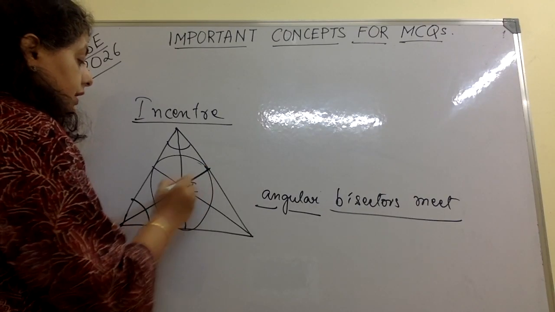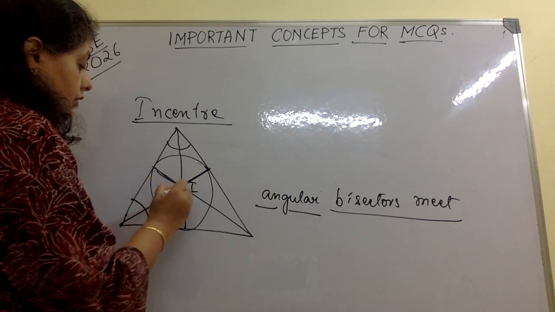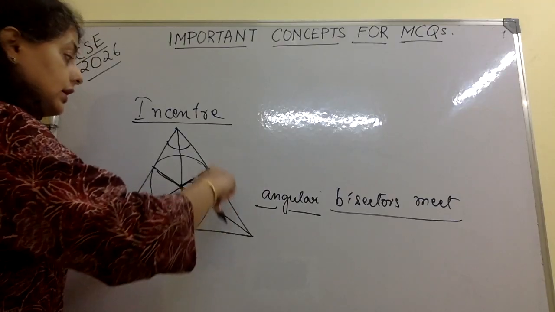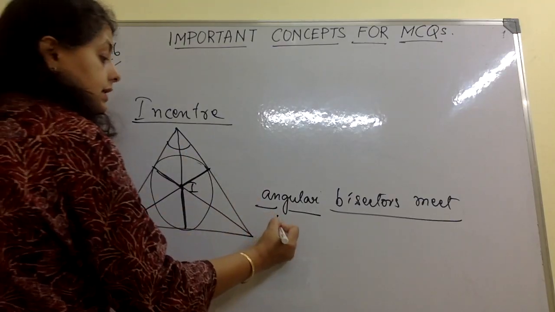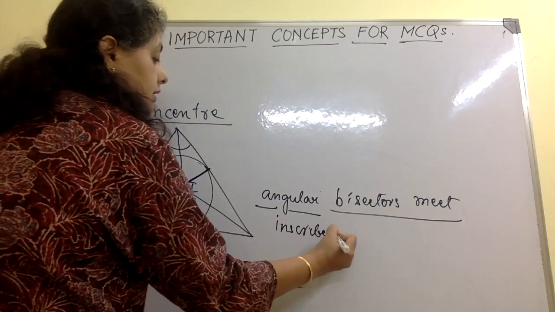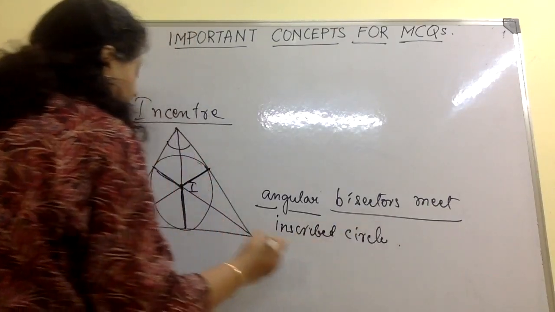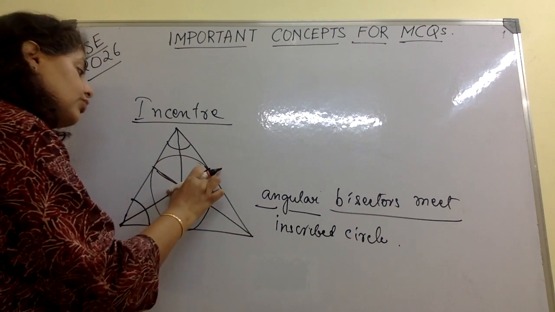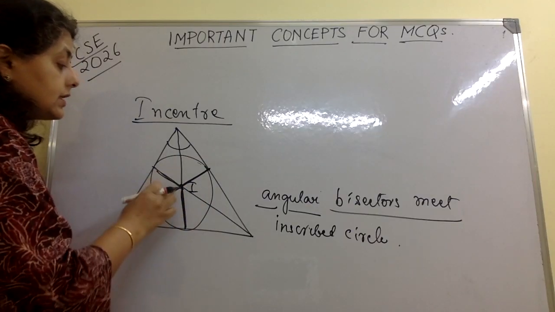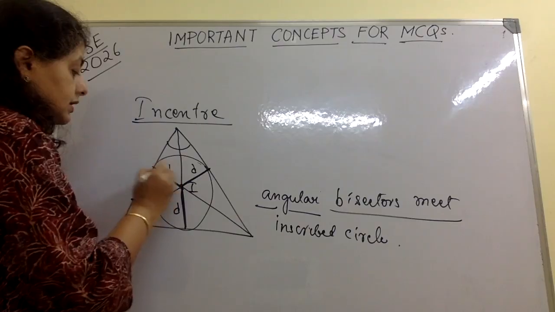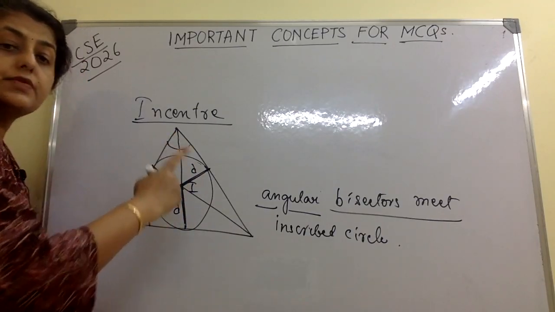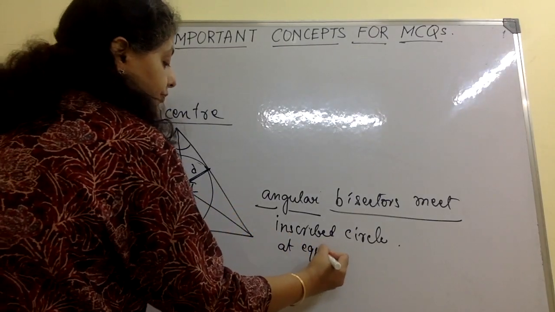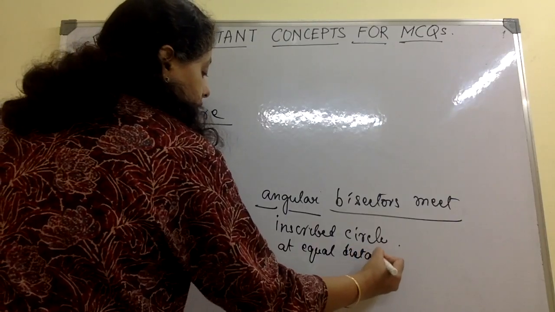this part or this part of the angular bisectors make the radius of the circle here. This circle which has been made inside is the inscribed circle. The circle has been inscribed and the incentre is at equal distances, this distance D, D, D. So the incentre is at equal distances from the sides of the triangle.